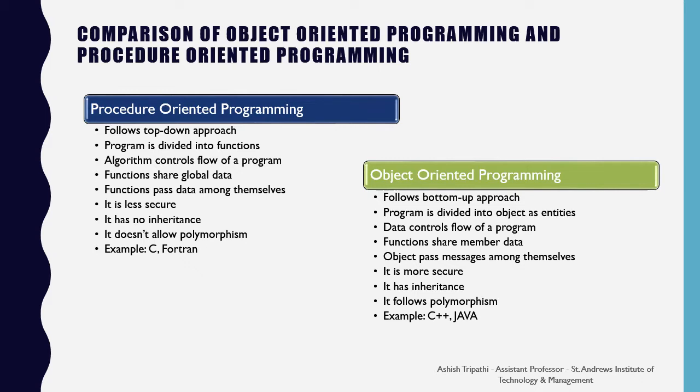This concept makes it more secure. With the help of inheritance, a predefined class can be extended to encapsulate new features. Also, different operations can be attached to functions having the same name, so it is easy to handle. Examples of object-oriented programming languages are C++ and Java.